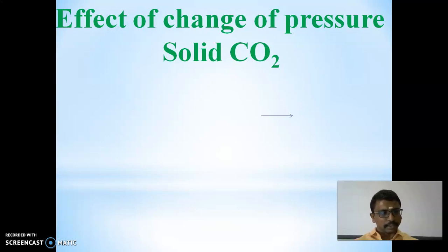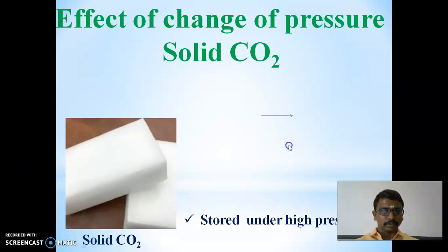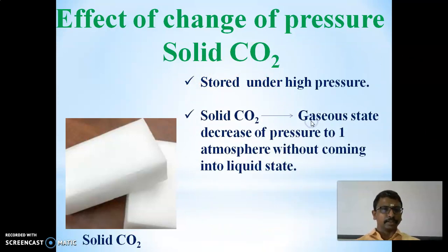So this is the solid CO2 compound. The solid CO2 compound is stored under high pressure, and how can we convert the solid CO2 to gaseous CO2? It's very simple.